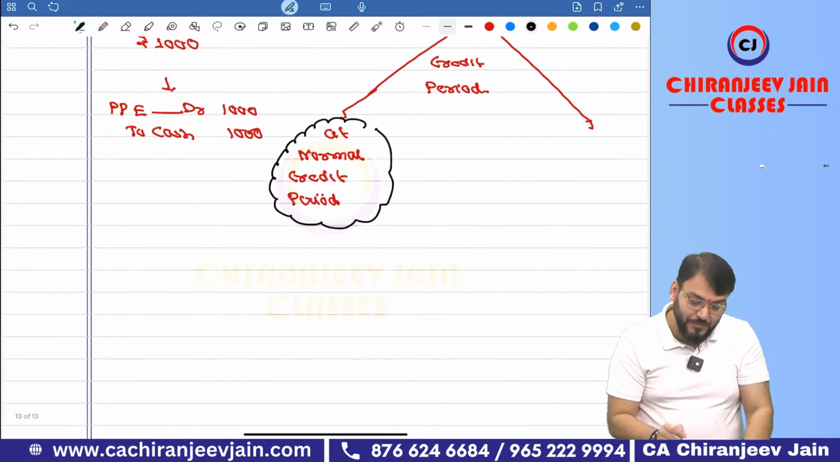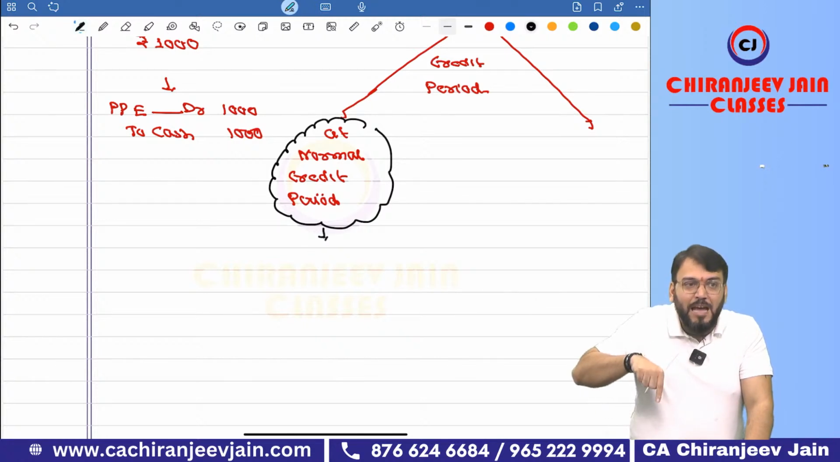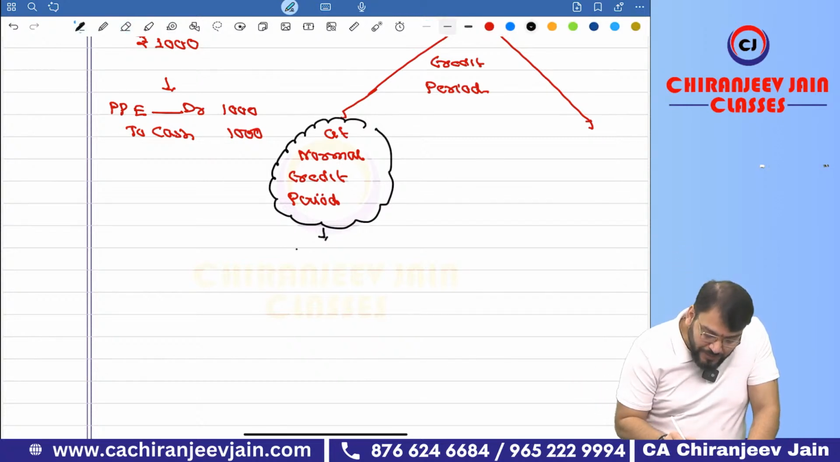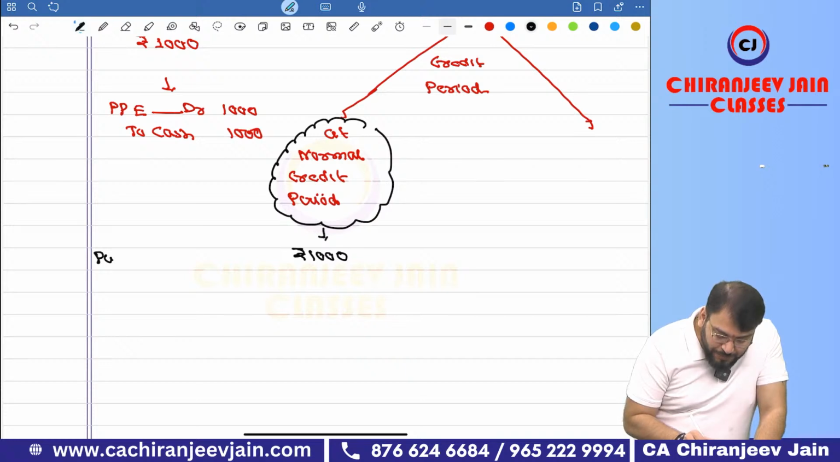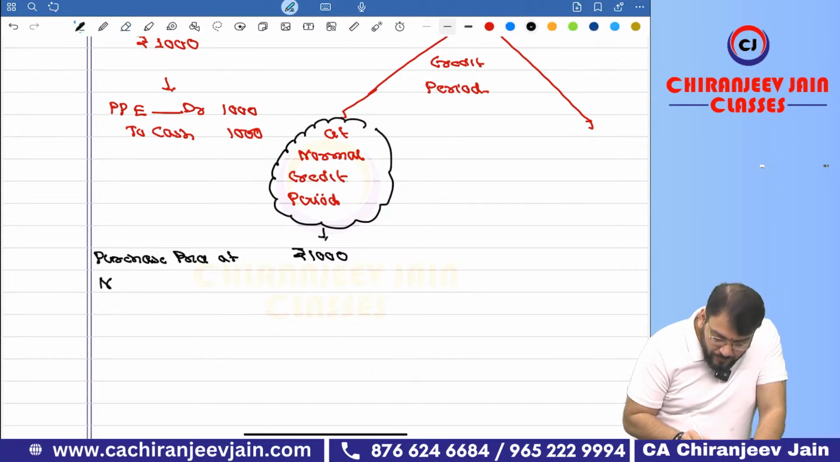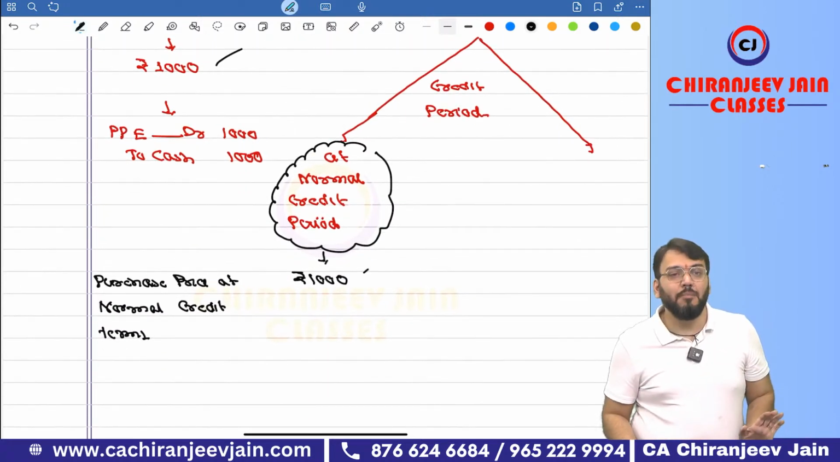Therefore, normally the sale price, which from the buyer's point of view becomes the purchase price, will be rupees 1,000. So here also it will be rupees 1,000. Correct? We call it purchase price at normal credit terms. Normal credit terms means this price and this price will always be the same in the market.